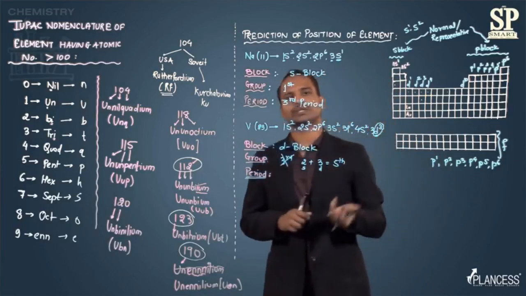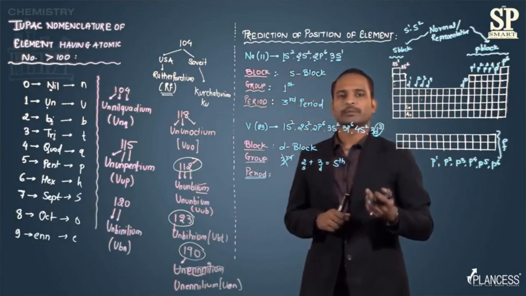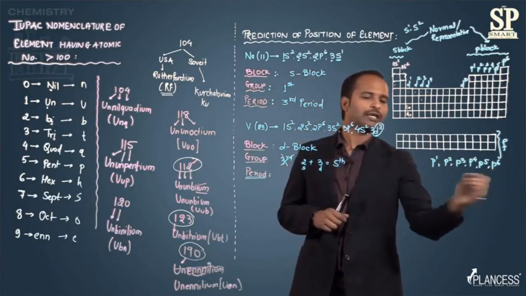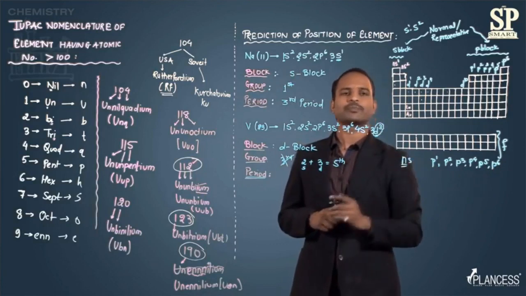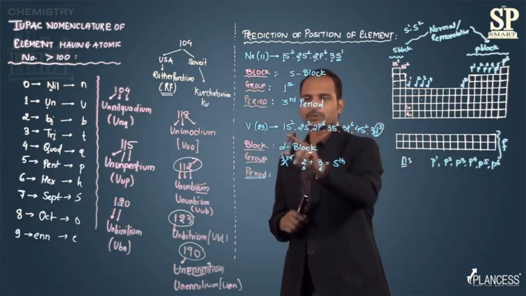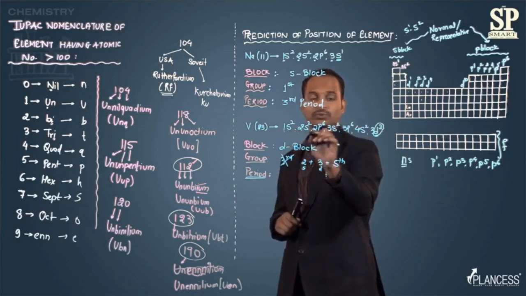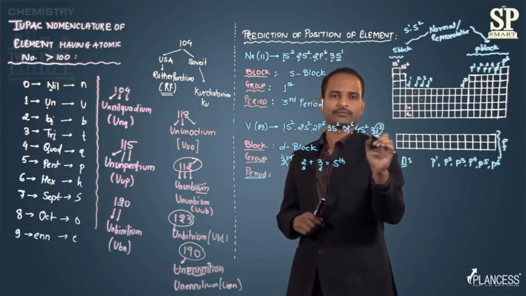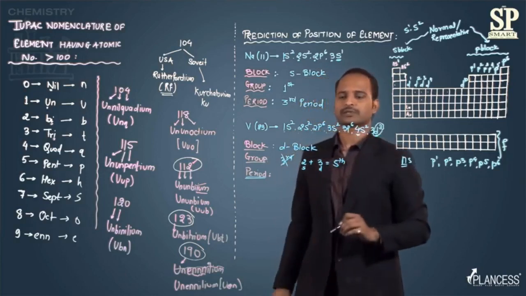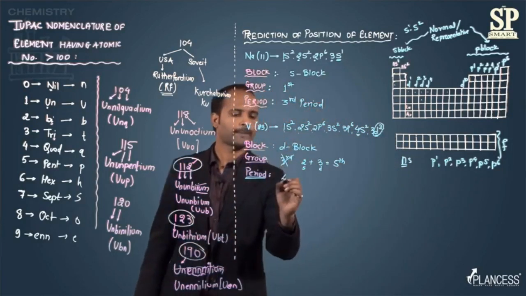Valence shell, that is the highest principal quantum number. Like if I'm writing ns, then n stands for the principal quantum number. So the highest principal quantum numbers are 1, 2, 2, 3, 3, 4, 3. The highest principal quantum number is 4. So it belongs to the fourth period.